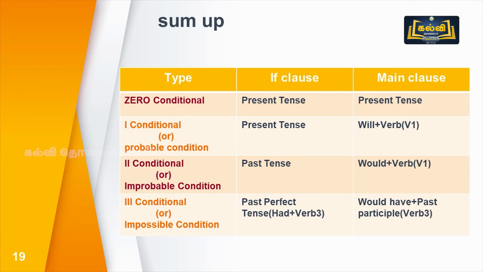In the main clause, will plus verb 1. The second conditional or improbable condition, in the if clause, past tense should be used. In the main clause, would plus verb. The third conditional or impossible condition, in the if clause, past perfect tense is used. In the main clause, would have plus past participle is used.